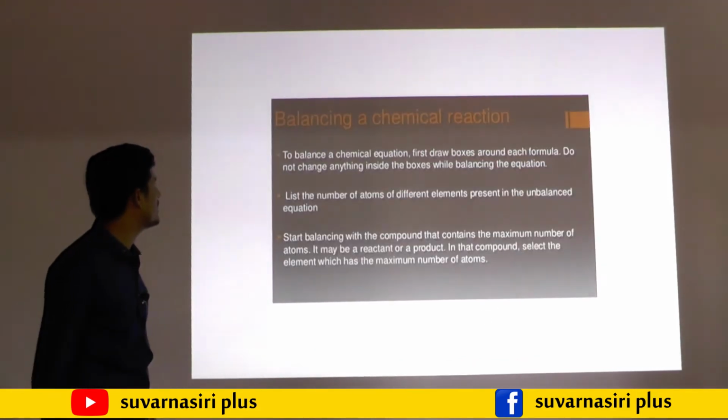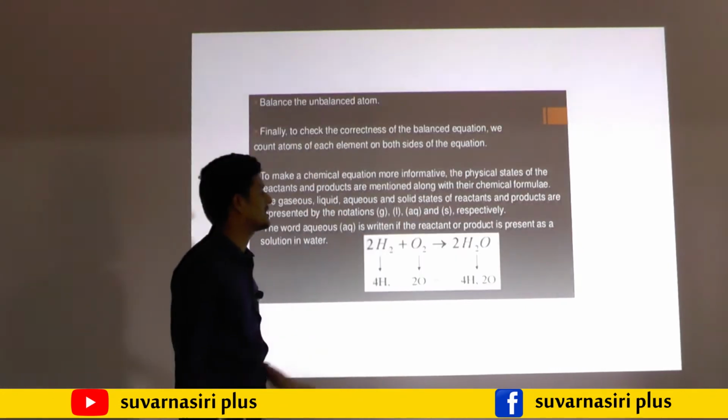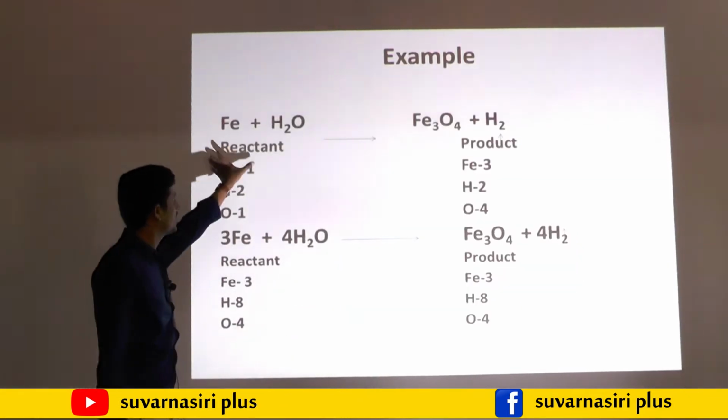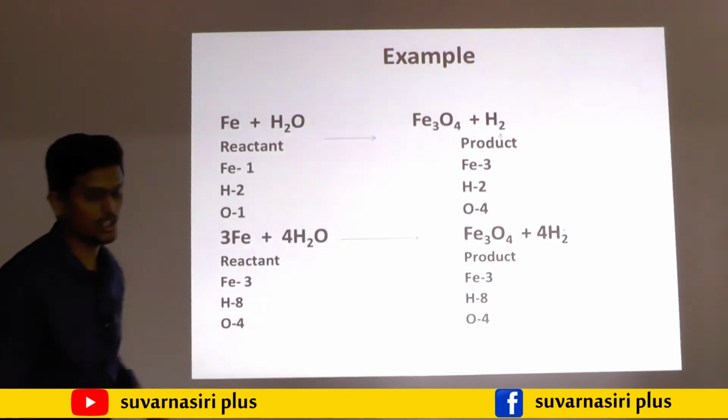Then the second step is to list out the atoms on both sides, LHS and RHS. Here I already listed them. On the reactant side, Fe 1, hydrogen 2, oxygen 1.